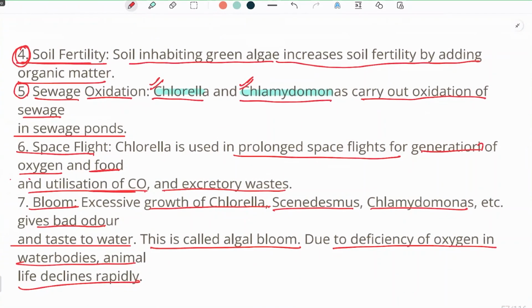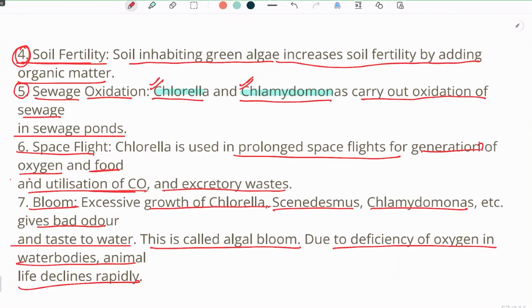Soil fertility. Whenever we plant green algae near the soil which is going to be cultivated, it will increase the soil fertility. Sewage oxidation: chlorella and chlamydomonas will help in the oxidation of the sewage in ponds. Now, in space flights, we have seen that chlorella is used in prolonged space flight because of its many benefits.